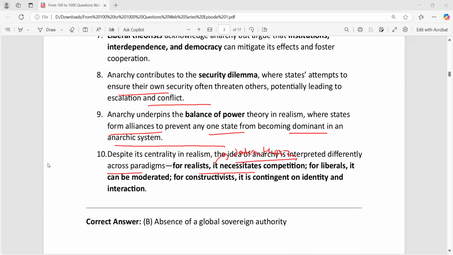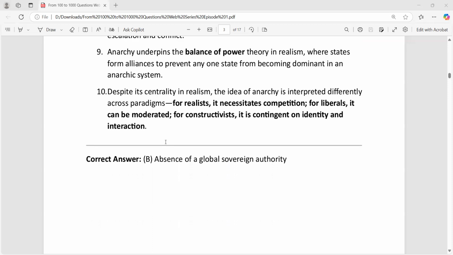That is number 9. Anarchy is the main reason which underpins the balance of power. Balance of power is very important. Due to anarchy, the countries have to undergo the balance of power, because they know that if there is any mishap, they are the ones who are going to help themselves. Self-help is there. So anarchy is the main reason why states go for balance of power. That's the main reason. Now let us go to the next one.